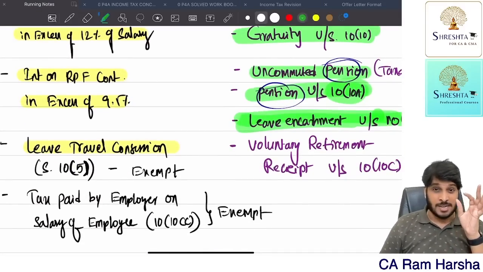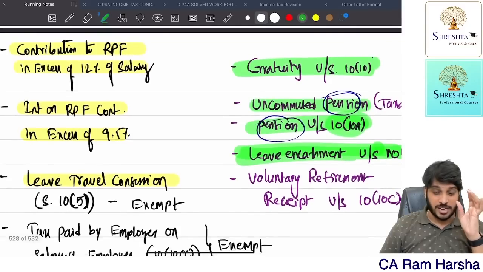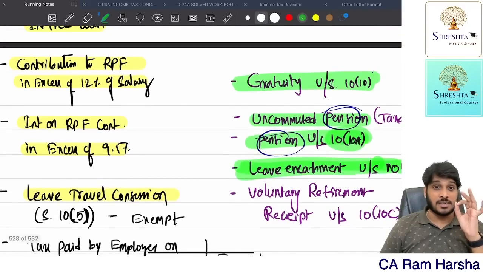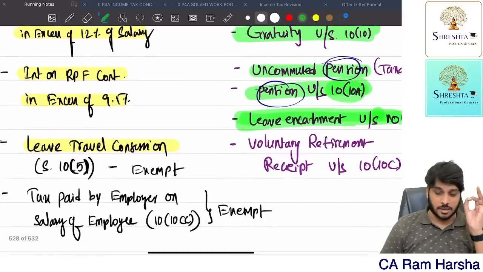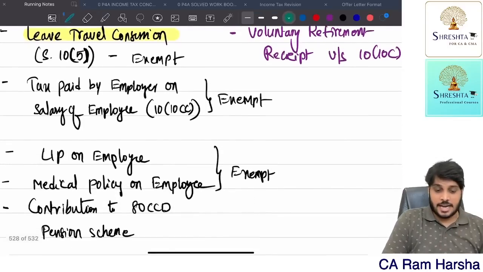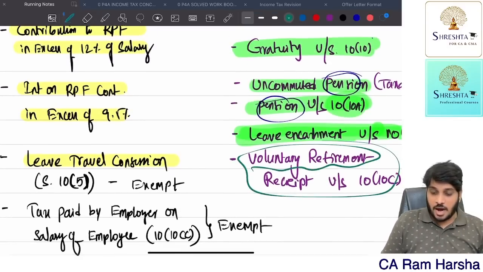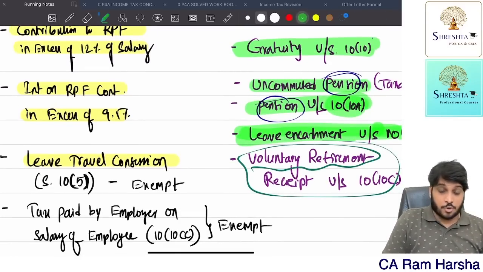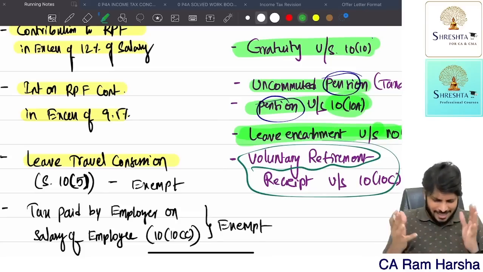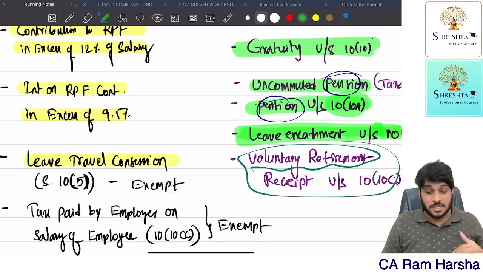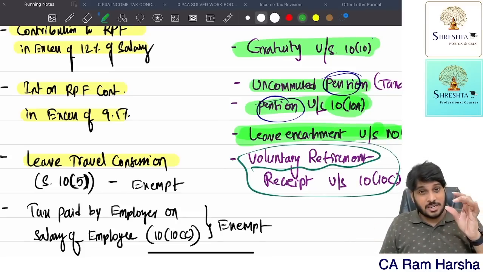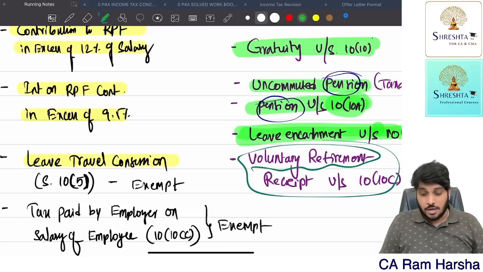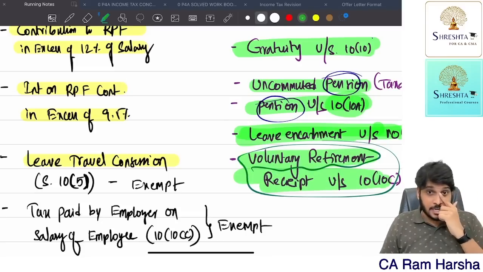Now leave encashment, pension, monthly pension, uncommuted pension, gratuity, all these are taxable under section 17(1) as part of salary. Now voluntary retirement compensation, what is it? VRS. VRS is taxable as profit in lieu of salary. Of course, at the end of the day it is taxable, but how it is taxed? Gratuity, pension, leave encashment, these are taxed as salary, whereas this is taxed as profit in lieu of salary.